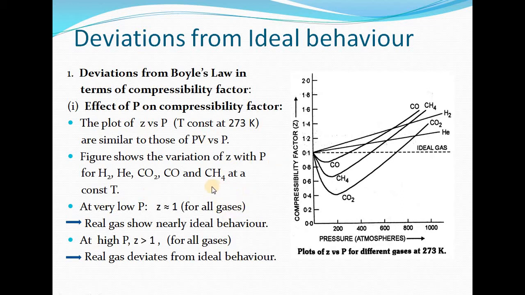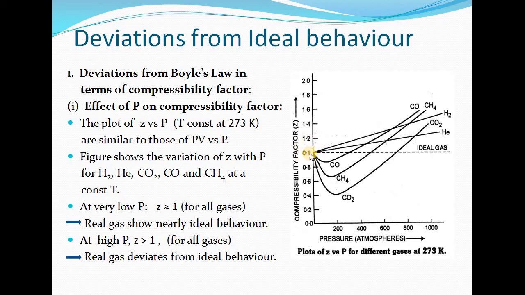Now from the figure we can see the variation of Z with pressure for hydrogen, helium, carbon dioxide, carbon monoxide, methane at a constant temperature T. So what we are observing from this figure, at very low pressure, Z is approximately equal to 1. Students, please note that here the value is 1.0, not 0.1.